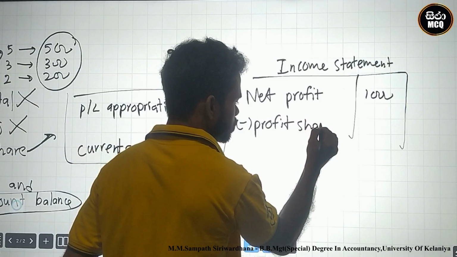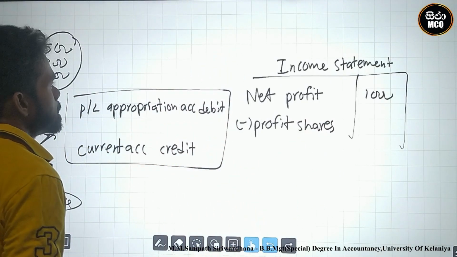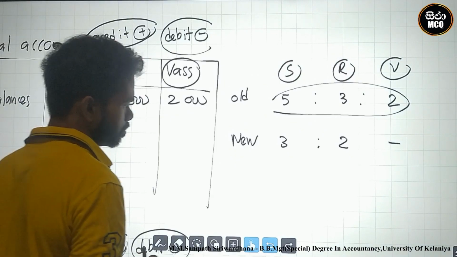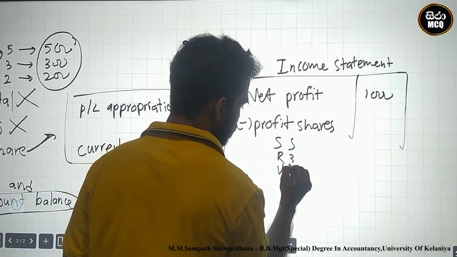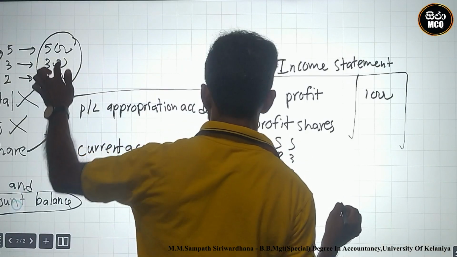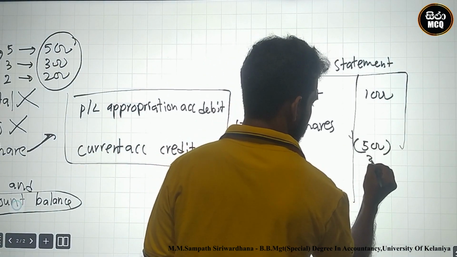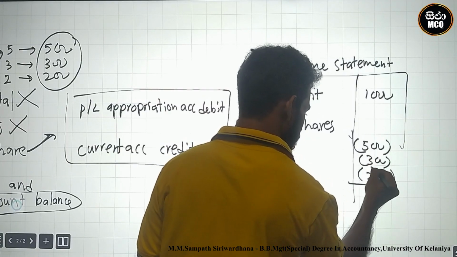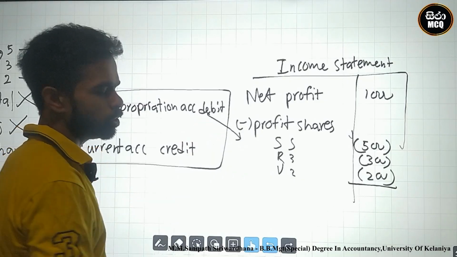Profit shares. What are the names? The names are SRV, SRV, SRV 5 to 3 to 2. The profit shares are this one, 500, 300 and 200. You must deduct. This is the profit shares deduction. This is the profit or loss appropriation debit side.